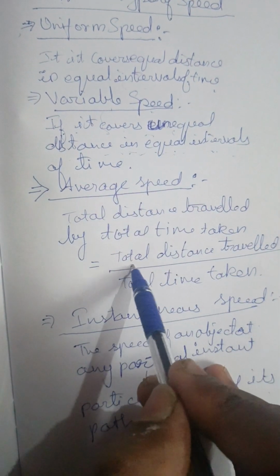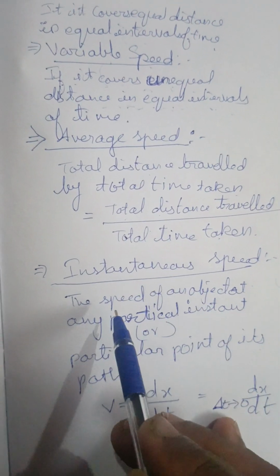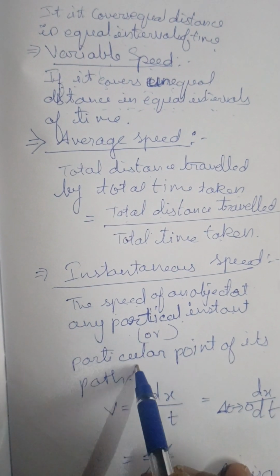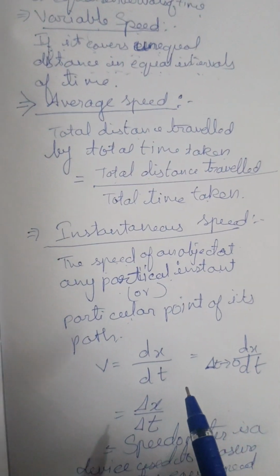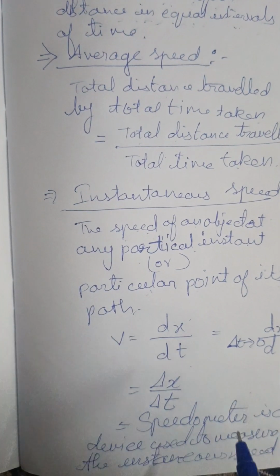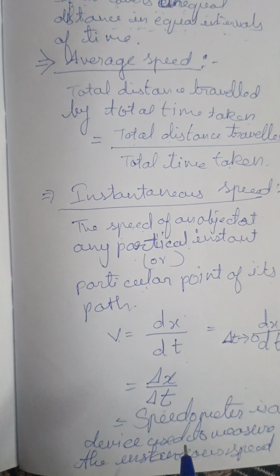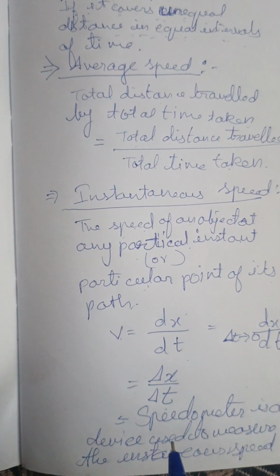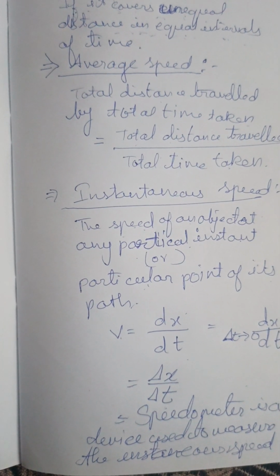Next we have average speed: total distance traveled by total time taken is called the average speed. Next we have instantaneous speed: the speed of an object at any particular instant of time, or at a particular point of its path. Instantaneous speed can be represented by delta x by delta t or dx by dt, which is represented by v, and the example is the speedometer, the best example for measuring the instantaneous speed of any vehicle, bicycle, tricycle, two wheeler or four wheeler.